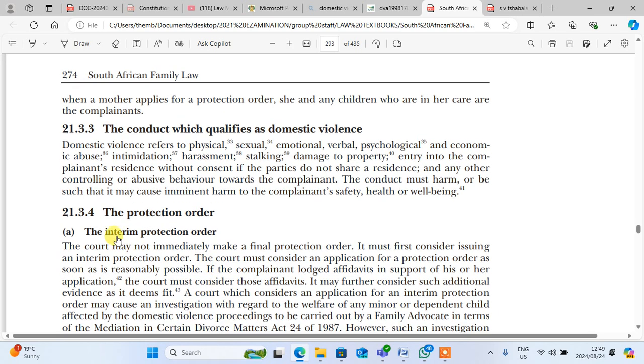So, domestic violence refers to physical, sexual, emotional, verbal, psychological, and economic abuse, intimidation, harassment, stalking, damage to property, entry into the complainant's residence without consent if the parties do not share residence, and any other controlling or abusive behavior towards the complainant. The conduct must harm, or be such that it may cause imminent harm to, the complainant's safety, health, or well-being.